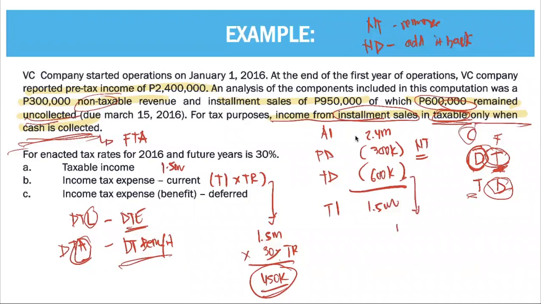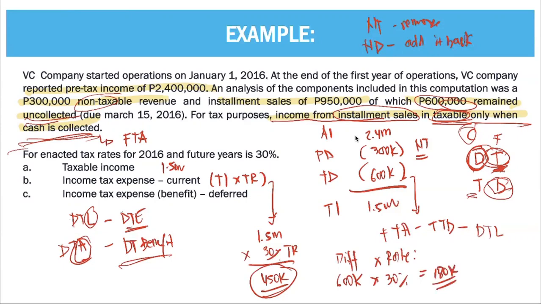Since this is a future taxable amount, we have a taxable temporary difference. A taxable temporary difference gives rise to a deferred tax liability. How do we compute again? You multiply the difference by the rate. The amount of our difference is 600,000. Our rate is 30%. So we have 180,000 pesos deferred tax expense because we have a deferred tax liability.